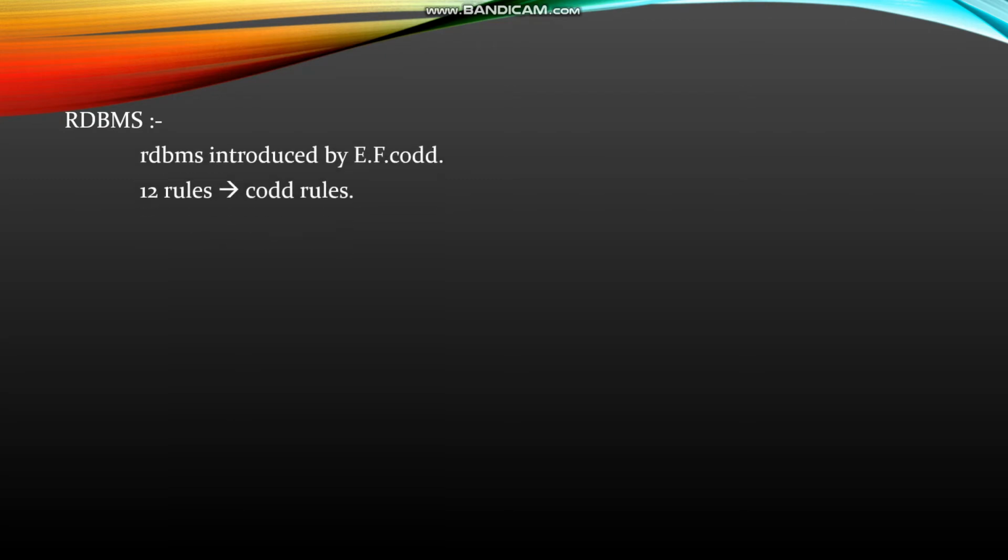Let us understand RDBMS. It is one of the models of DBMS. It says how data should be stored and arranged in a system. The RDBMS concept was introduced by E.F. Codd. E.F. Codd introduced 12 rules, called Codd rules. If software supports those 12 rules, it is called perfect RDBMS software.